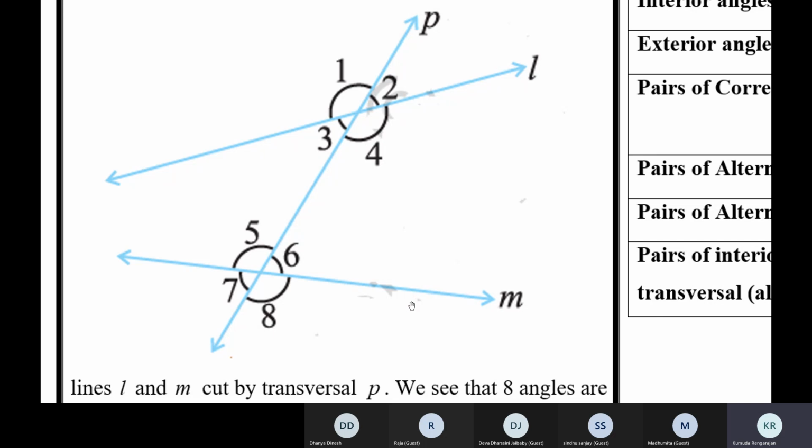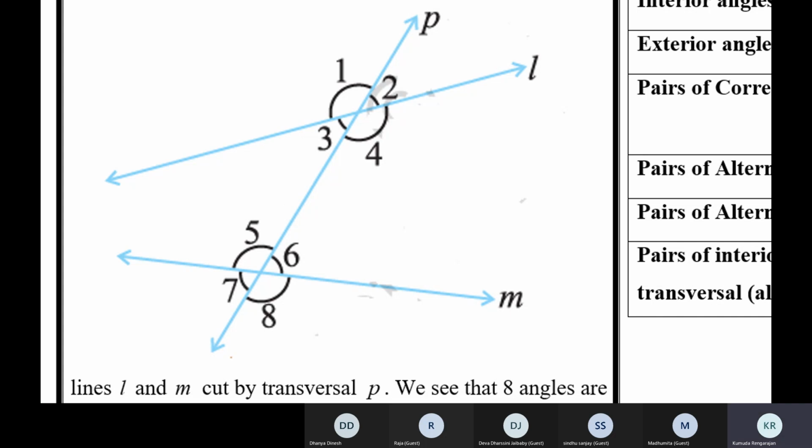Do the two lines look parallel? No, ma'am. No, because when you produce them further on this side, they will meet. So these two lines definitely are not parallel to each other. They are simply two lines. They are not parallel lines.